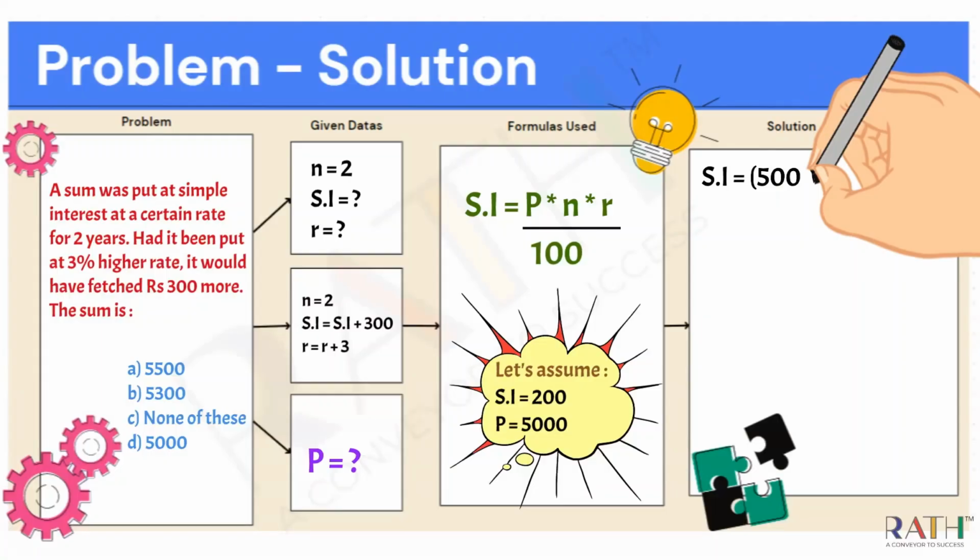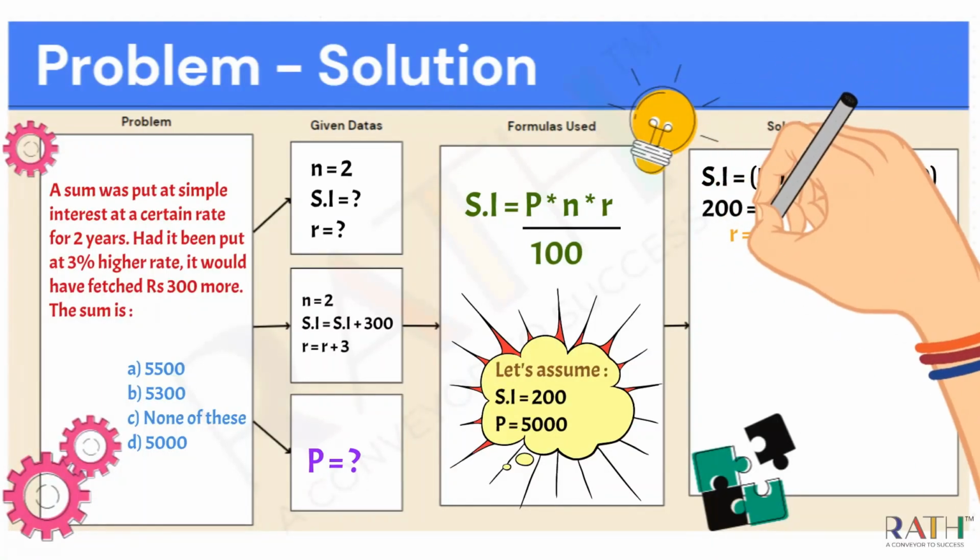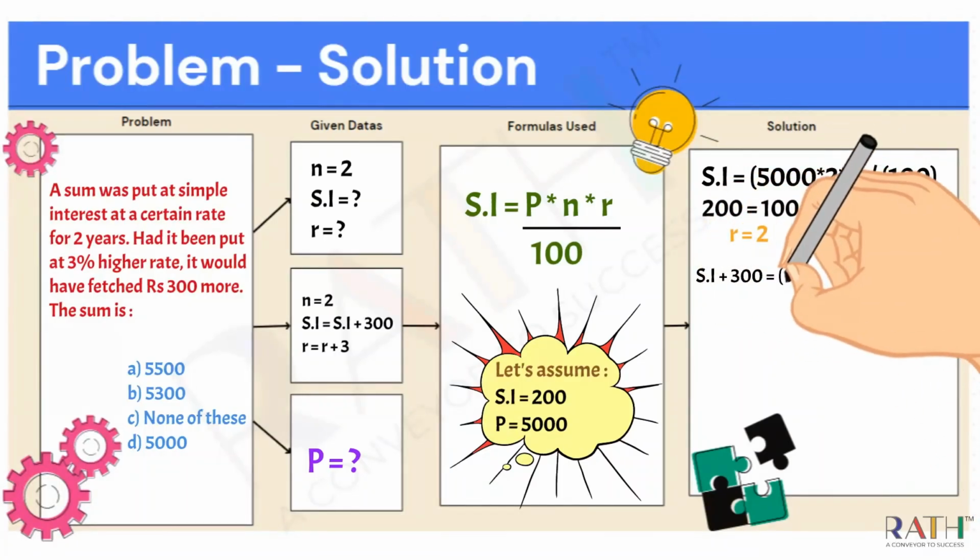Okay, so with this assumption and with this given data, now let's try to apply all the values in that formula. So first let's take the first case scenario, that is n equal to 2, and we have assumed simple interest equal to 200, and we don't know r, and we have assumed principal equal to 5000. Correct. So let's substitute all those values in this formula of SI equal to PNR by 100. If I substitute it, you see, I'm getting my R value as 2.